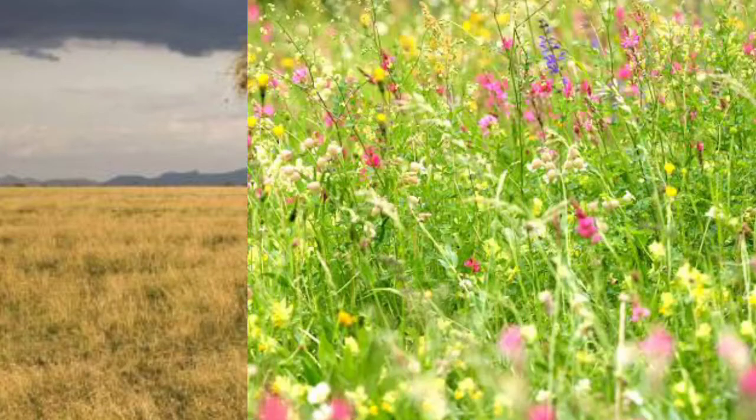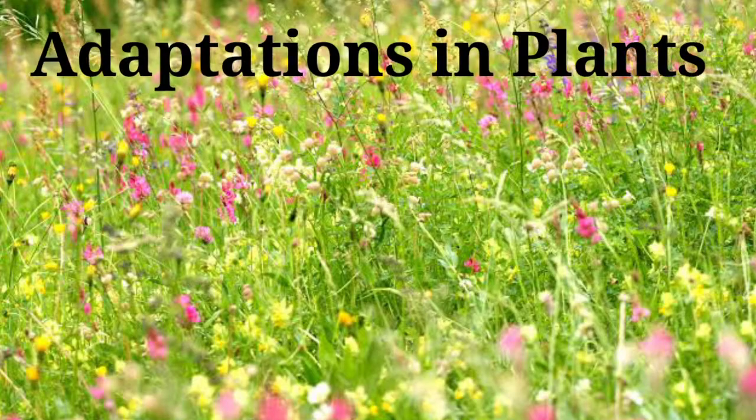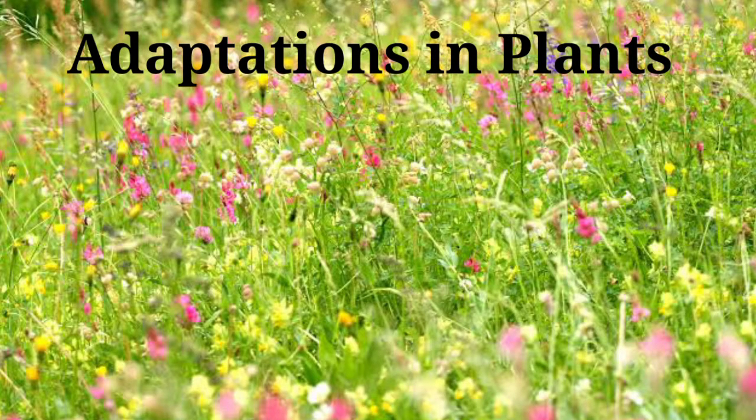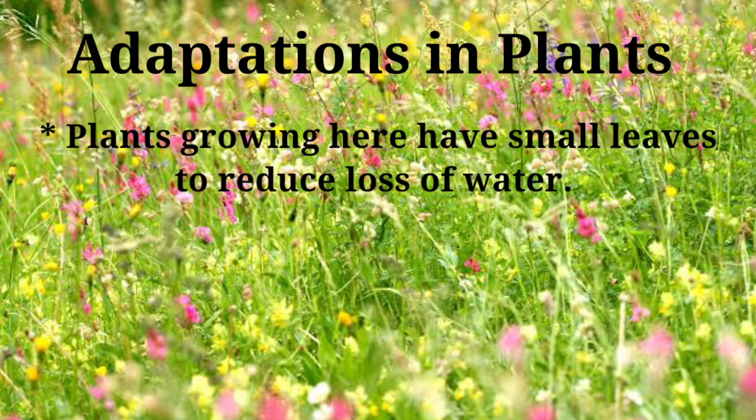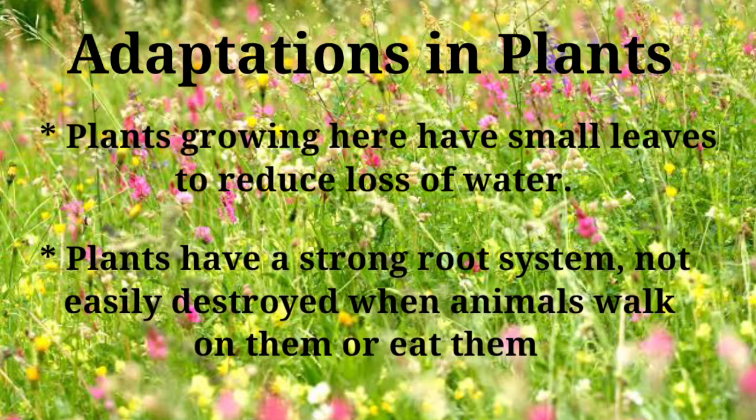Now we learn the different features of the plants in the grassland habitat. Adaptations in plants. Following are some adaptations shown by the plants in grassland. As grasslands do not get a lot of rain, many of the plants growing here have small leaves to reduce loss of water. The plants have roots that grow deep into the soil.